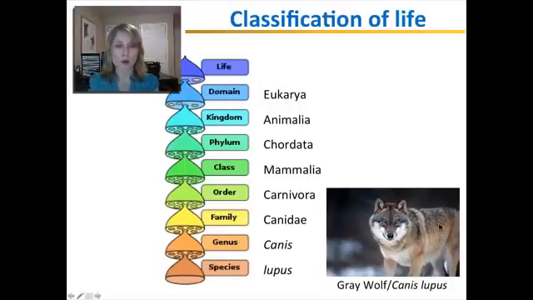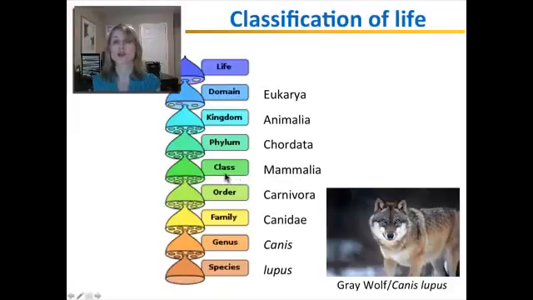And here's the gray wolf. Its Latin name is Canis lupus. Lupus is the species name. And it belongs to the genus Canis that also includes other related animals, such as dogs and jackals. Then this genus belongs to the bigger grouping, the family Canidae, which also includes foxes and coyotes. The family then belongs to the even bigger grouping of Carnivora, the order, and that includes also cats, badgers, bears, raccoons, even walruses and seals.